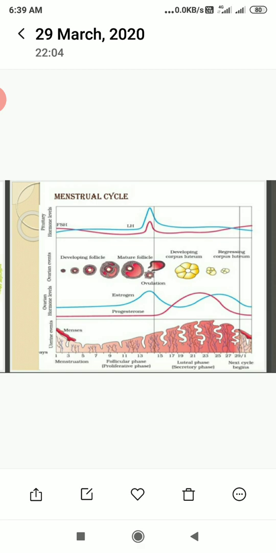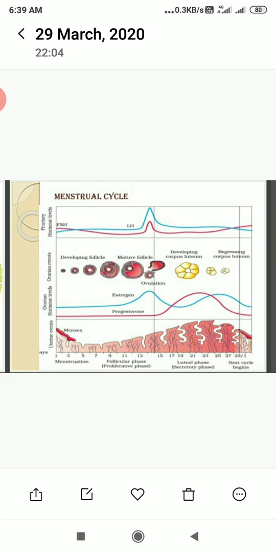The third phase is the ovulatory phase. Rapid secretion of LH, leading to its maximum level during mid-cycle, is called the LH surge. It induces rupture of the Graafian follicle, thereby leading to ovulation, which means release of the ovum. It lasts for only about 48 hours.